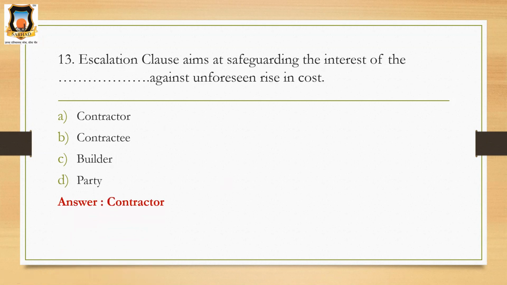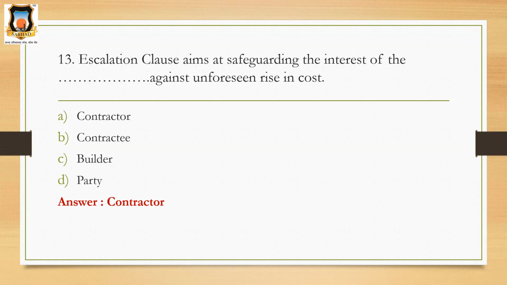Why contractor? Because when the prices of material and labor are likely to change, by adding this clause the contractor makes it clear to his customer that the price quoted is dependent on prevailing market prices of cost elements.